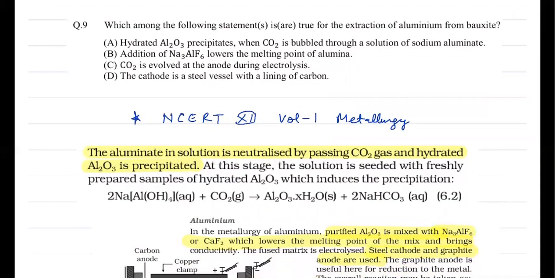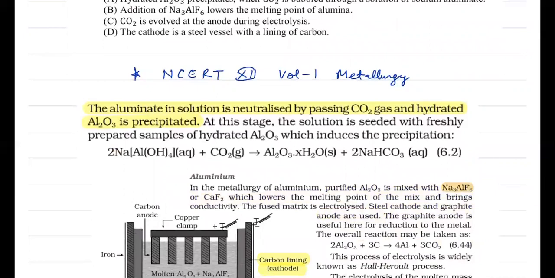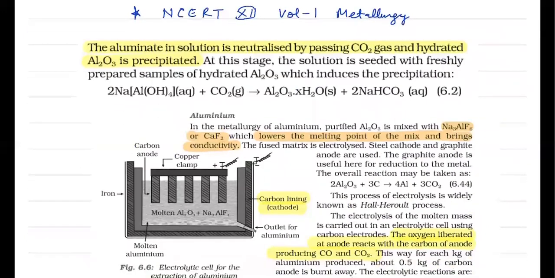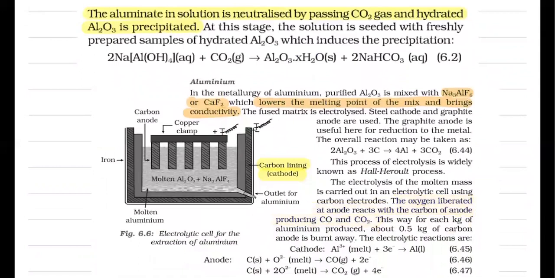The second statement is given: addition of Na3AlF6 lowers the melting point of the alumina. You can notice here that the role of Na3AlF6 and CaF2 is to lower the melting point of the mixture and bring the conductivity. So these are actually fluxes. Third part, CO2 is evolved at the anode during the electrolysis. So this process is also given here. Basically, during electrolysis, oxygen is liberated, and this reacts with the carbon anode, producing carbon monoxide and carbon dioxide. That is also a correct statement.